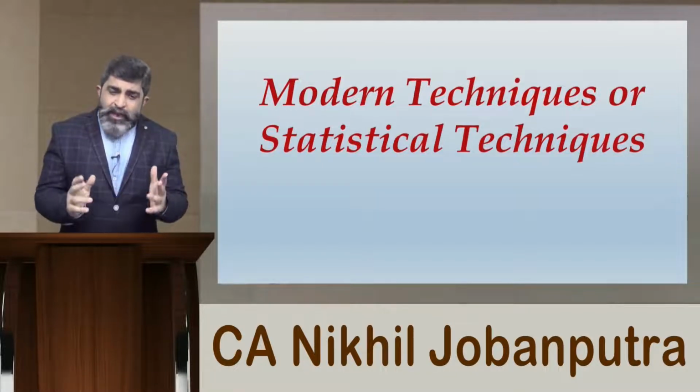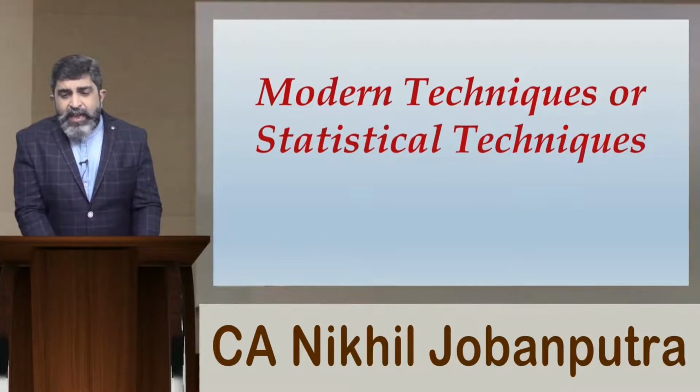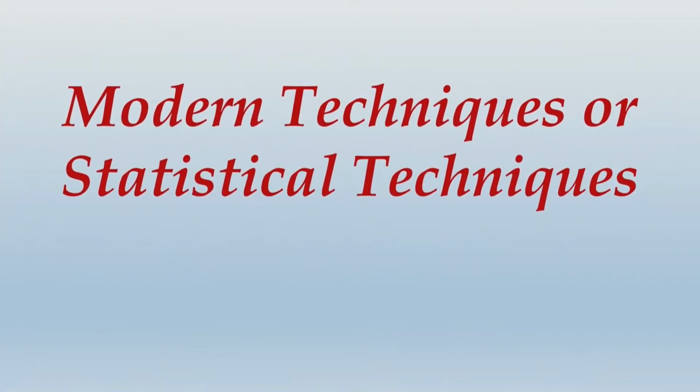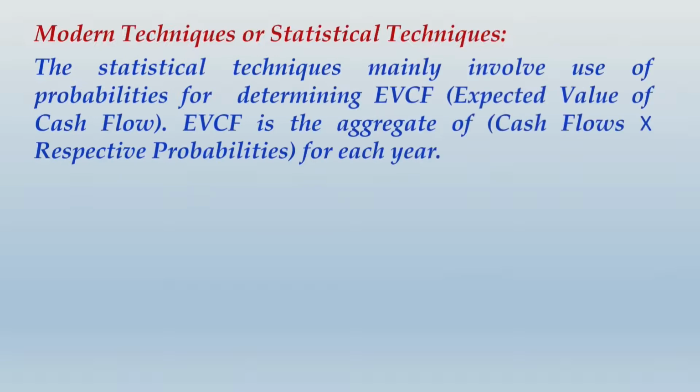So friends, I will give you some important notes here, and we have covered all these detailed concepts in the concept videos. Some important notes: modern techniques or statistical techniques mainly involve use of probabilities for determining EVCF, that is expected value of cash flow.